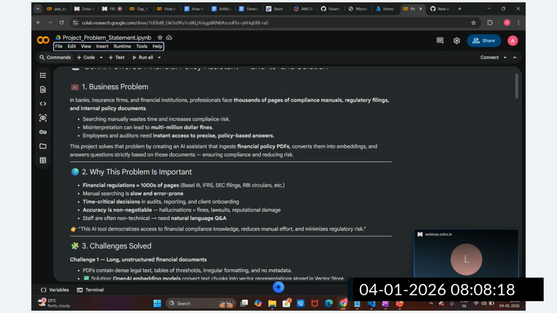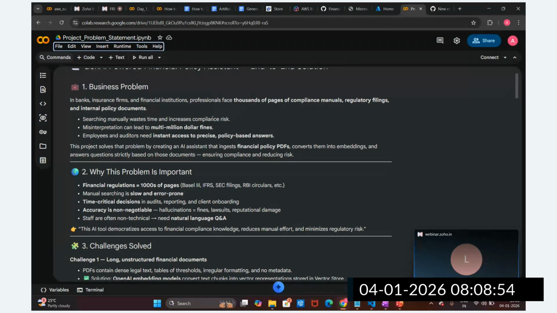Customers or employees need to work across these different PDFs, manuals and documents through manual search, and it is really time-consuming. Sometimes we don't know where a document is located, and we waste our time searching for it. We have to reach out to different persons and authorities to get access to the documents.